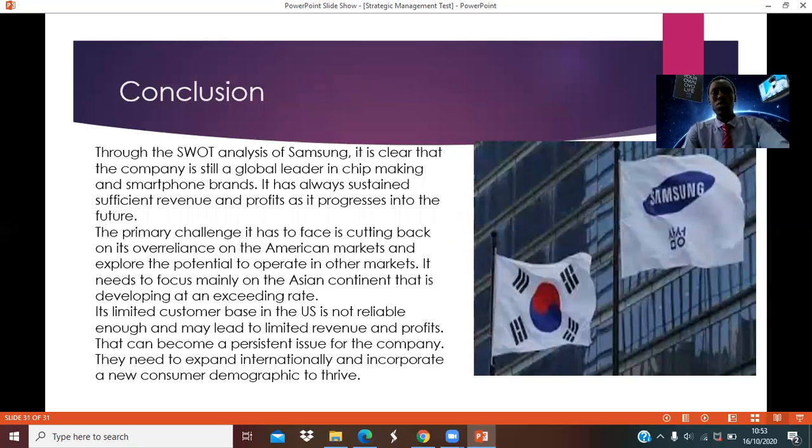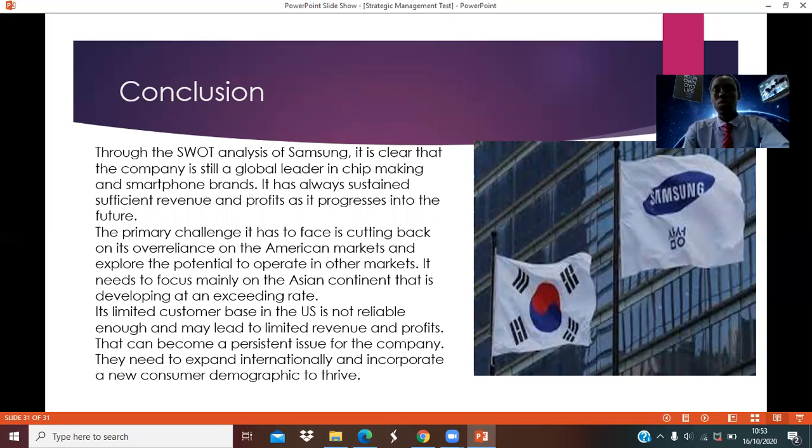So conclusively, we see through the SWOT analysis of Samsung that the company is still a global leader in chip making and smartphone brands. It has always sustained future revenue and profit as it progresses into the future. Another primary challenge that Samsung has faced is cutting back on its reliance on the American market and exploring the potential to operate in other markets.